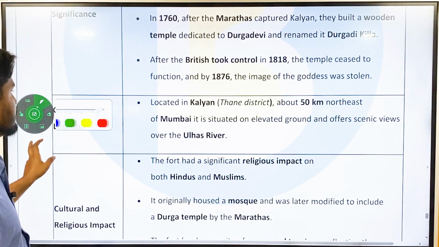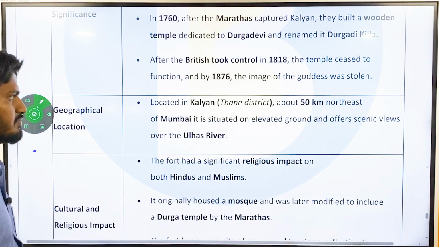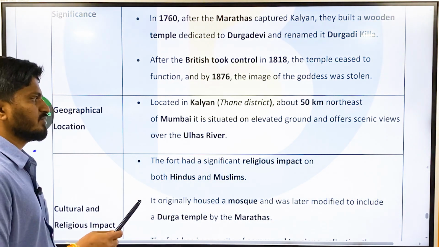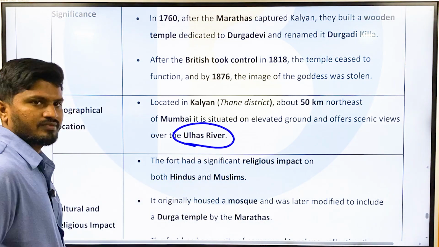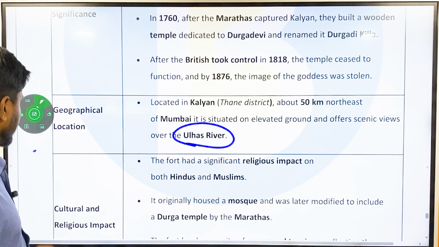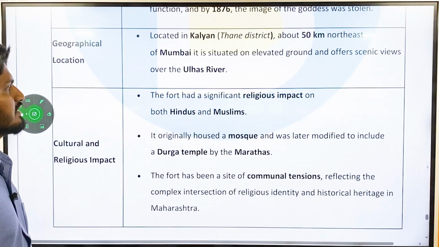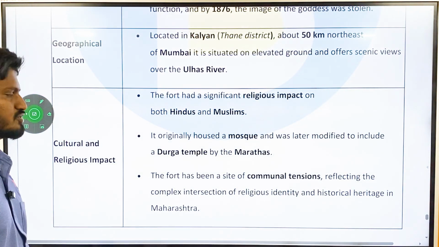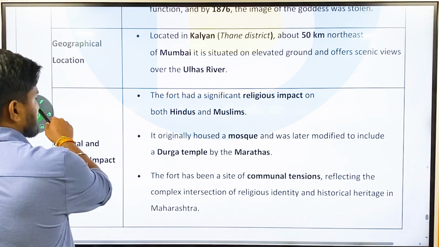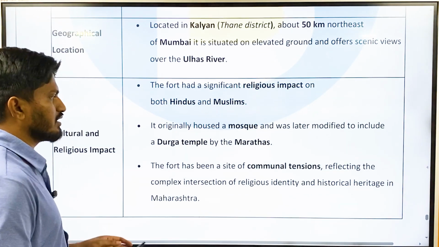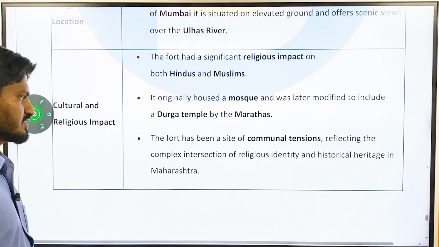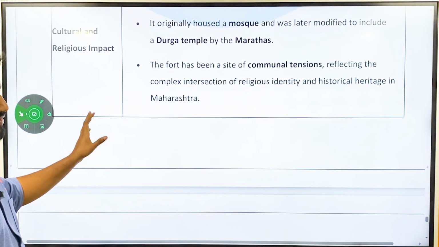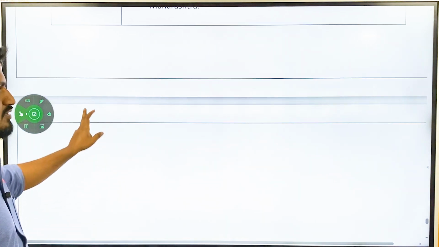Then geographical location: located in Kalyan, which is in Thane district of Maharashtra, about 50 kilometers from Mumbai. It is situated on elevated ground and offers scenic views over the Ulhas river. This river becomes important. And then cultural and religious impact. The fort had a significant religious impact on both Hindus and Muslims. It originally housed a mosque and was later modified to include the Durga temple by the Marathas. The fort is a site of communal tensions, reflecting the complex intersection of religious identity and historical heritage in Maharashtra. So whenever there is an issue like this, it becomes very important or becomes national news.